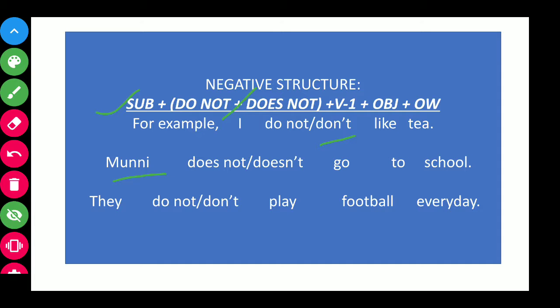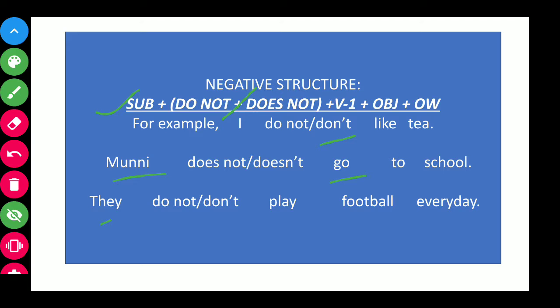Here one thing we have to see: whenever there is do not or doesn't, we should not use again s or es with the V1, like goes. So it will not be Munni doesn't goes to school, because we have already used es with do, so it is does. So Munni doesn't go to school.